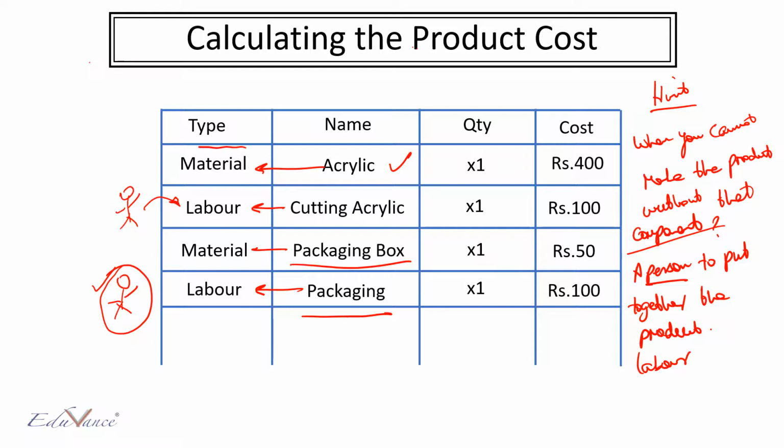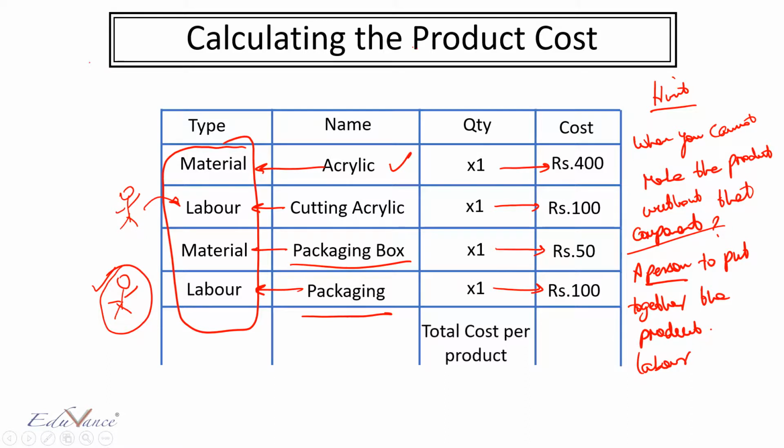I hope you guys have understood this concept as to how each cost component is a material cost or a labor cost, and hence you will give each costing a number and you can then go ahead and calculate your total cost, and that is 650 rupees. Okay guys, so I hope this part is clear.